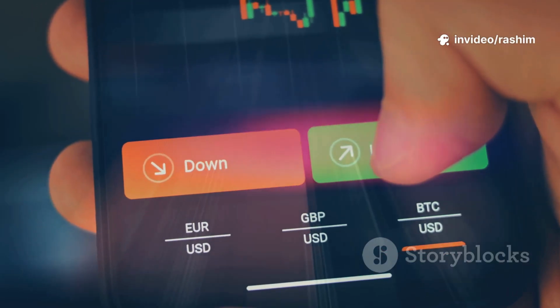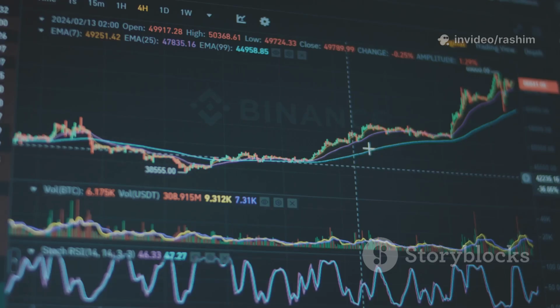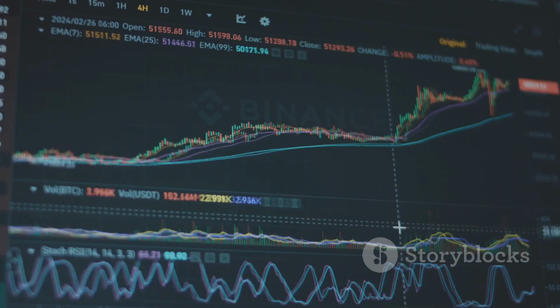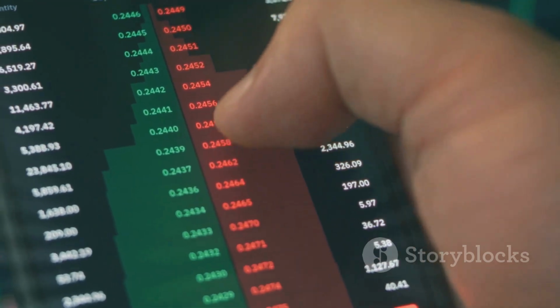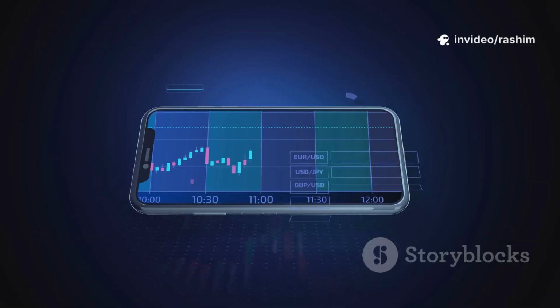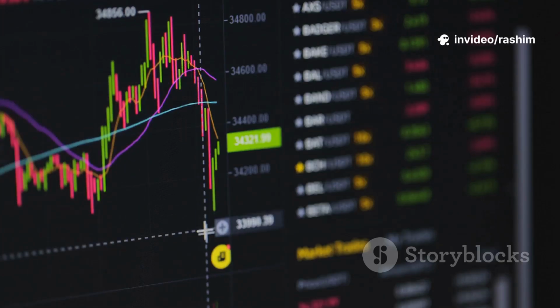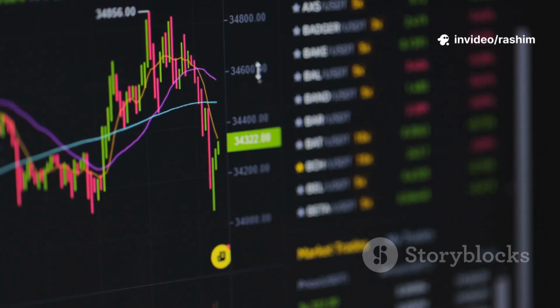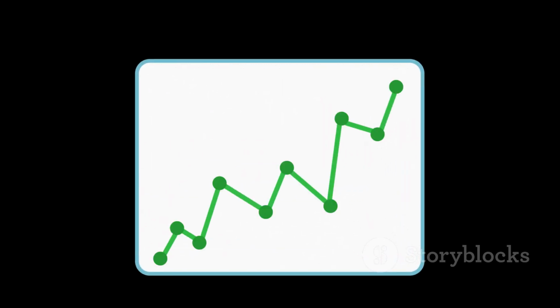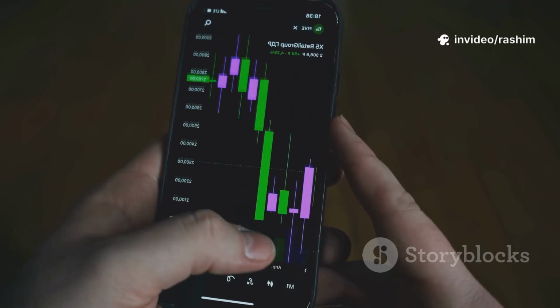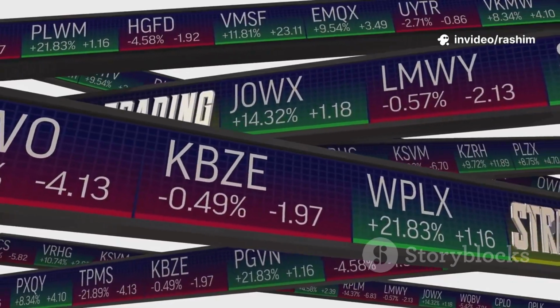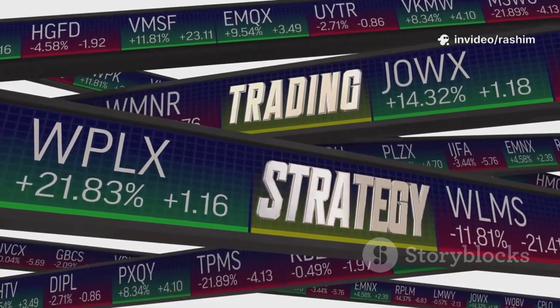Another way to take profits is to use a trailing stop. This method lets you ride a winning trend for as long as possible. For example, you could decide to sell if the price closes below a shorter-term moving average, like the 10-day moving average. As long as the price stays above that line, you stay in the trade. This allows you to capture a much larger profit if the stock goes on a long run. The downside is that you might give back some of your open profits before the signal tells you to sell. There is no perfect method. You have to choose one that fits your personality.